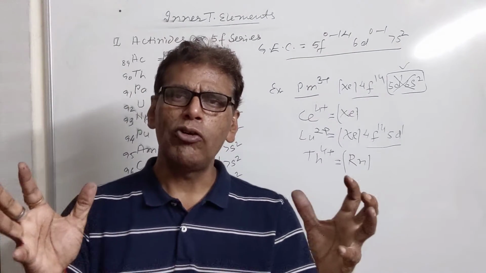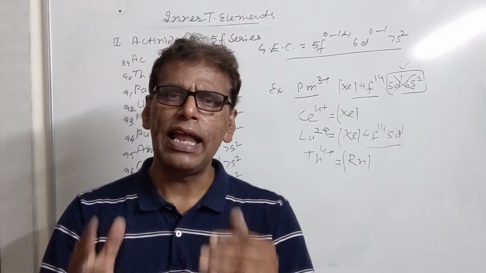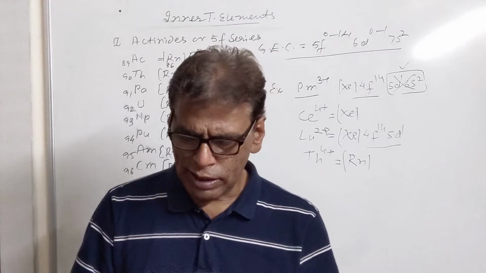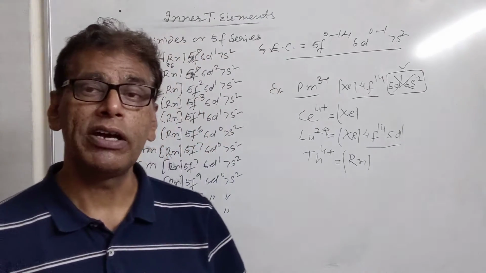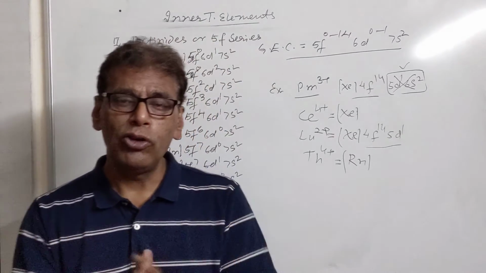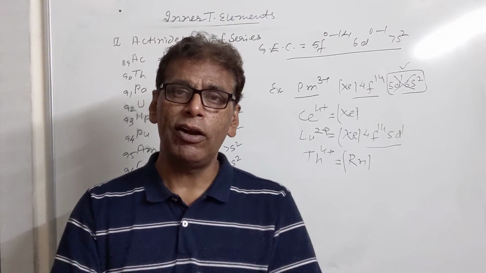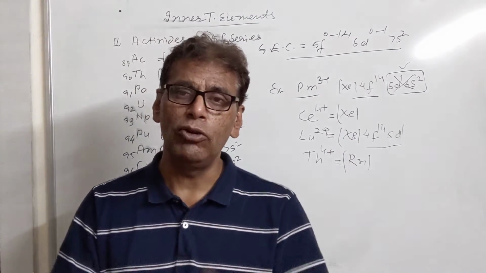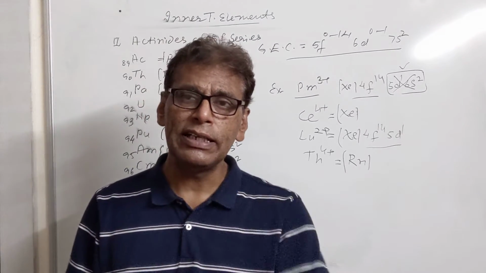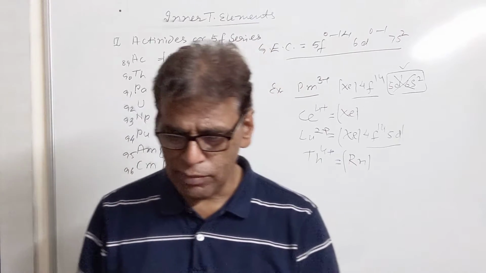Secondly, when the electronic population is more, there is electron repulsion among the electrons of the different subshells, which also affects the electronic configuration. Then we have the exchange energy effect. The electrons of a subshell can exchange their orbitals. During this exchange they lose some energy, which is called exchange energy. By losing this energy, they acquire extra stability.